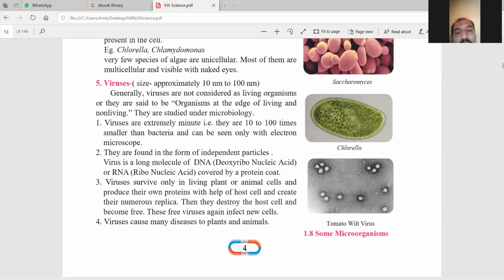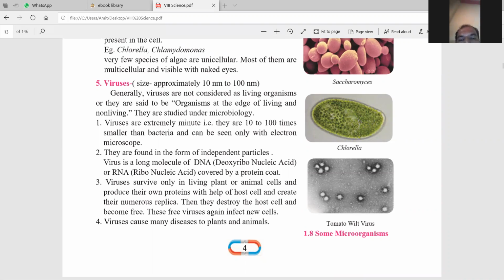They are found in the form of independent particles. मतलब वो independent particles रहते हैं, but they depend on any host. That means like a human being, otherwise animals, otherwise plants. मतलब वो किसी ना किसी के सहारे जिंदा रहते हैं.